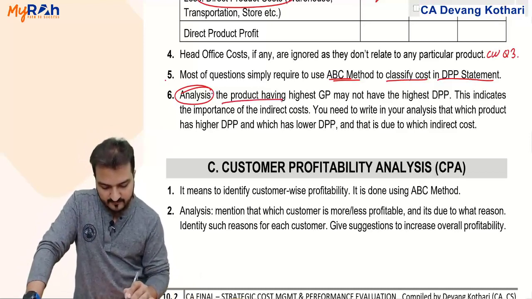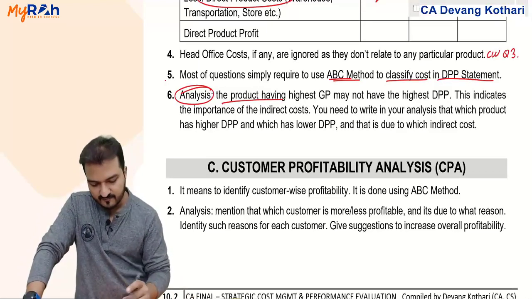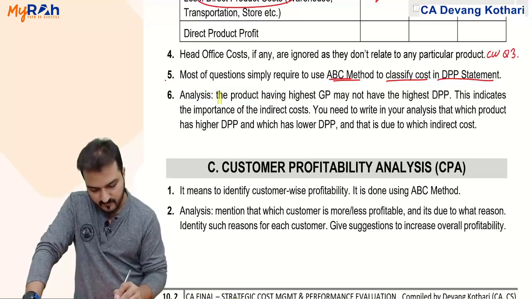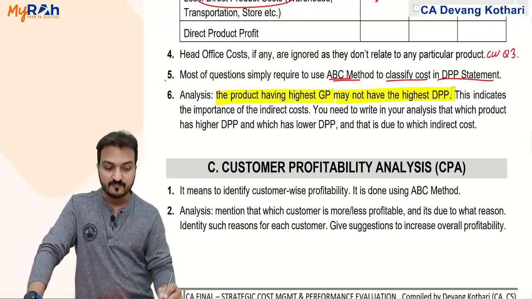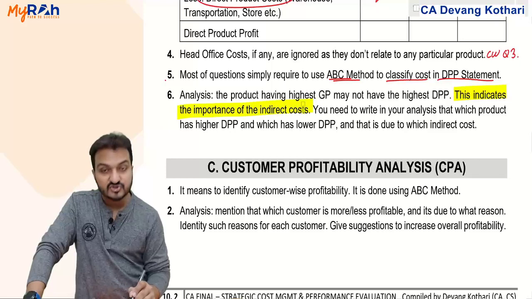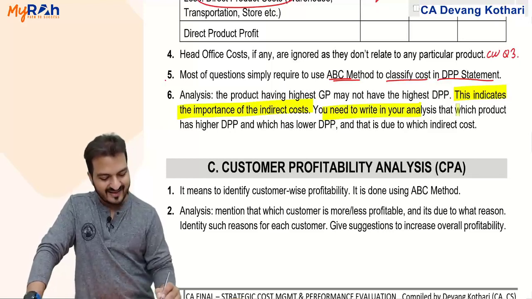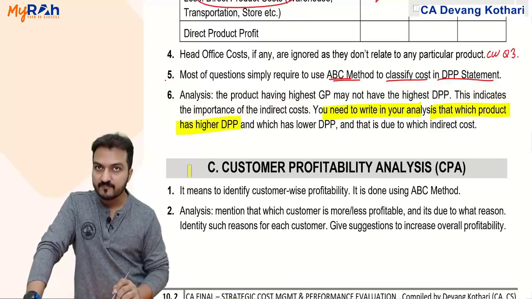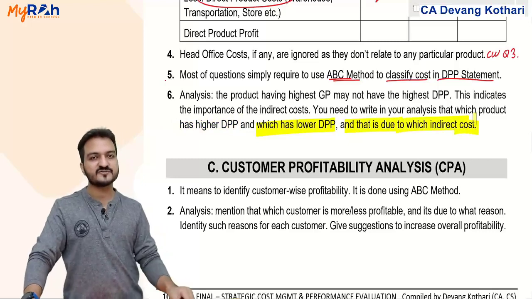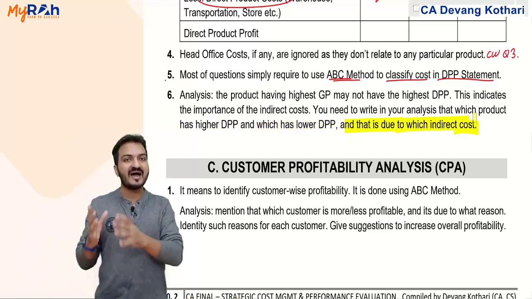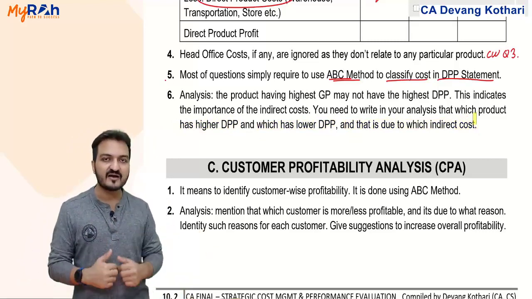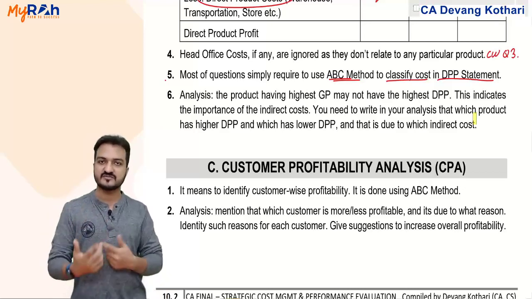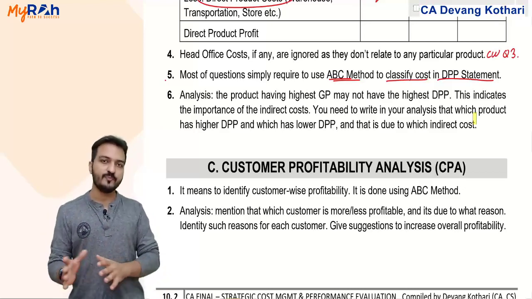You identify that the product having highest gross profit may not have the highest direct product profit. Naturally, this indicates the importance of indirect cost. You need to write in your analysis which product has a higher DPP and which has the lower DPP, and that is due to which indirect cost. What is the reason why product A has very low DPP? What is the reason that product B has very high DPP? You identify that based on the DPP cost that you have classified.